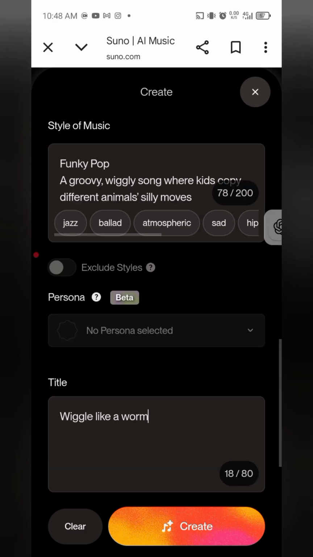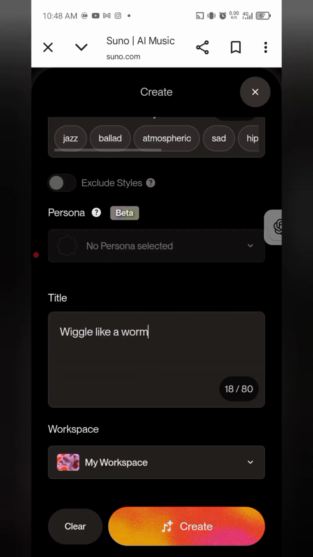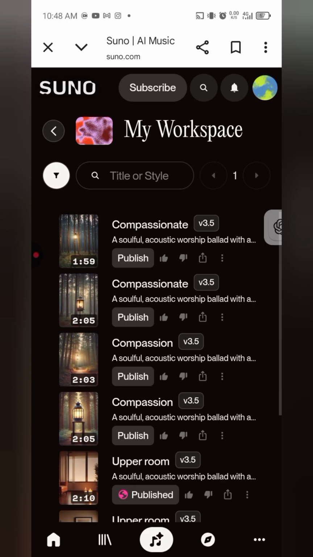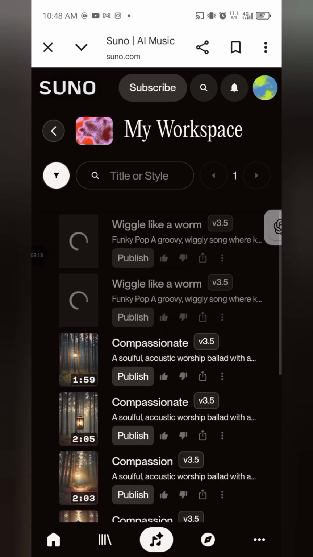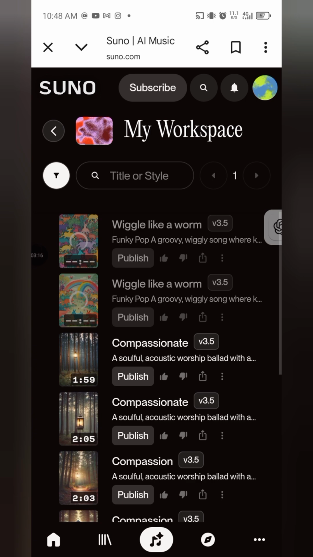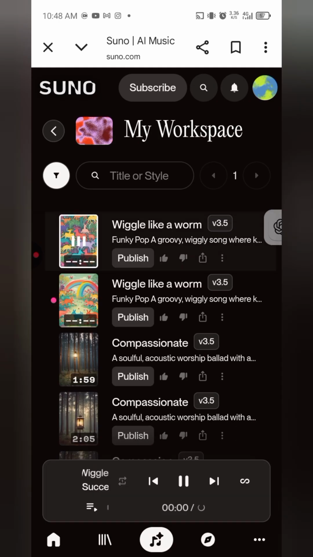After this, tap on create, and they're going to create your song for you. Oh my god, this is really wonderful. This is really, really nice. So now I'm just going to allow it, okay, this is it. And then we're going to be playing this song to hear both the first and the second version.